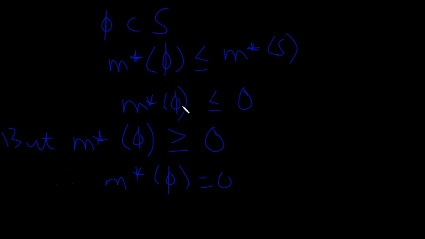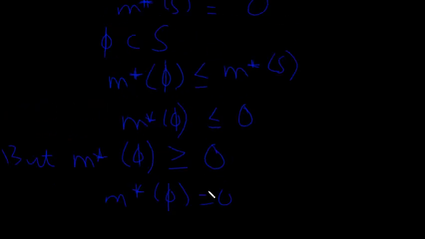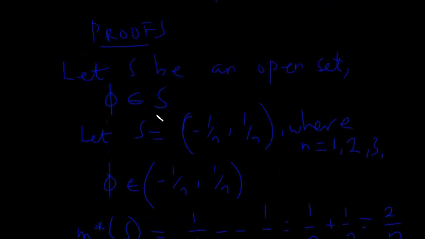M star of phi should be less than 0. It can never be less than 0, but you are expecting that it should be less than or equal to 0 because the outer measure of x was 0. But at the same time, the outer measure of phi should be greater than or equal to 0. Therefore, you can say this is equal to 0. Okay, so that's the proof of that.